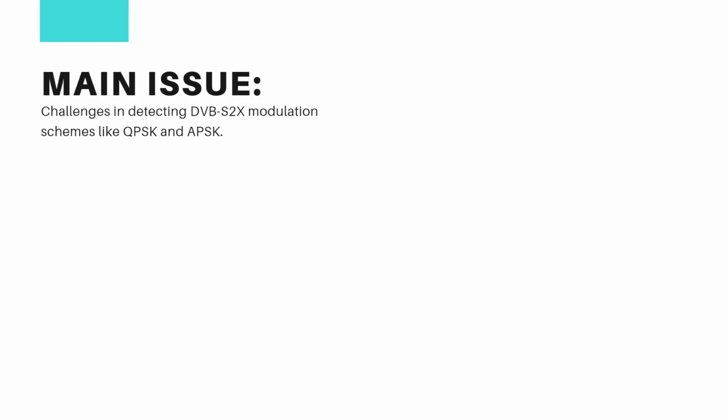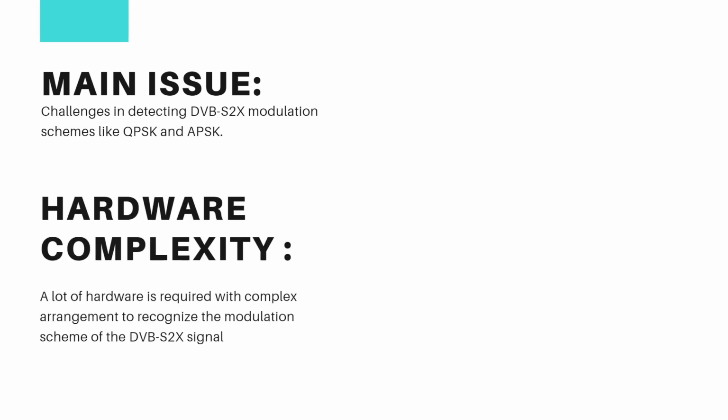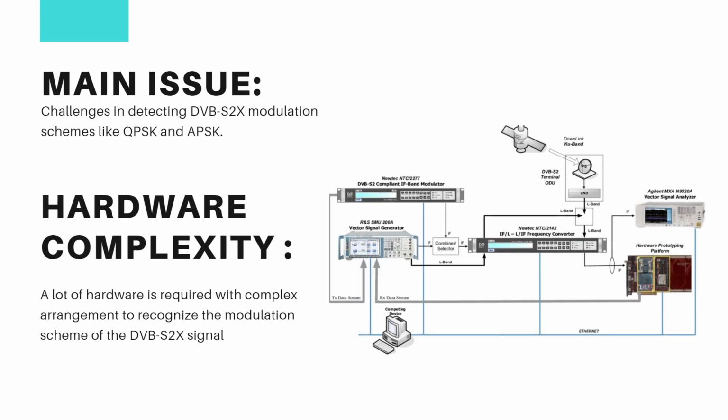The main issue or the challenge we face is in detecting the DVB-S2X modulation schemes, which could be QPSK and APSK and something else. And also we face hardware complexity. A lot of hardware is required. Now, what is this hardware complexity? Let's take a look. This much hardware is required to modulate and recognize the signal scheme.